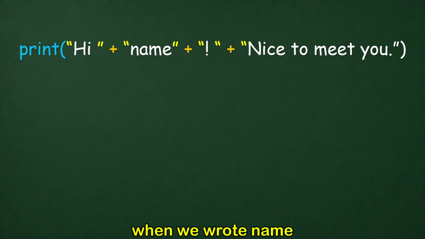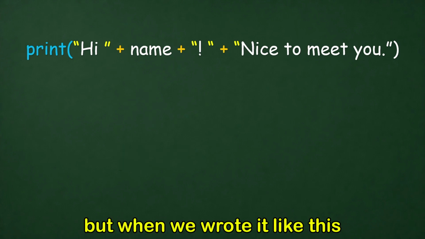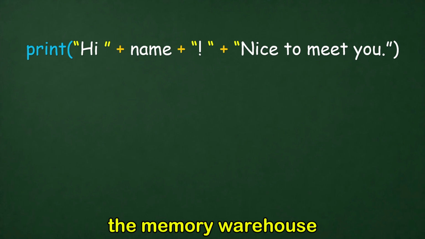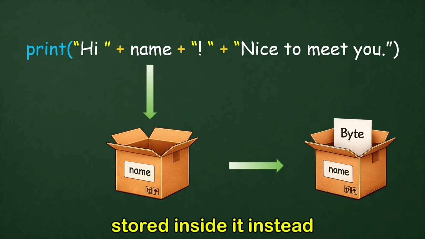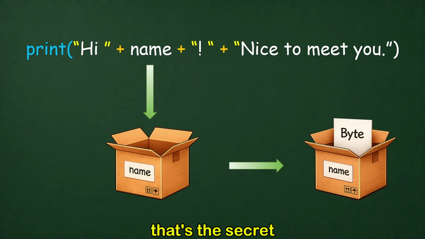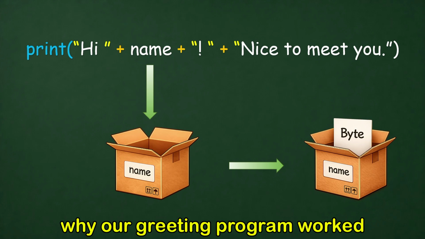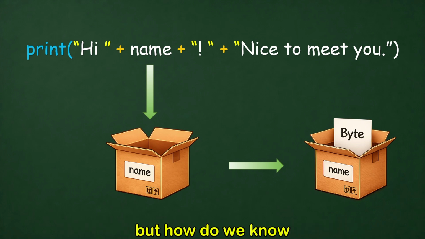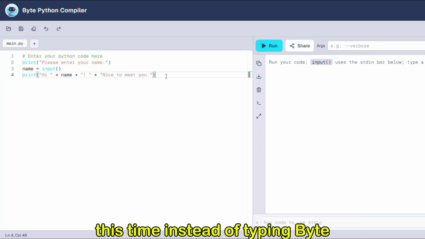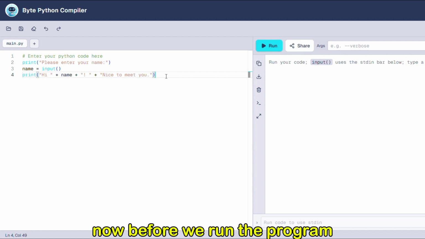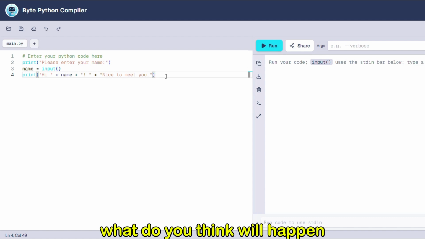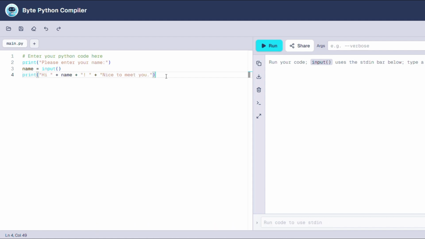When we wrote name inside the quotation marks, Python saw text. But when we wrote it like this, Python looked inside the memory warehouse, found the name box, and used the value stored inside it instead. That's the secret, and that's exactly why our greeting program worked. But how do we know this wasn't just a coincidence? Let's try another name. This time, instead of typing Byte, let's type Rico. Now, before we run the program, what do you think will happen? Take a moment to think about it.